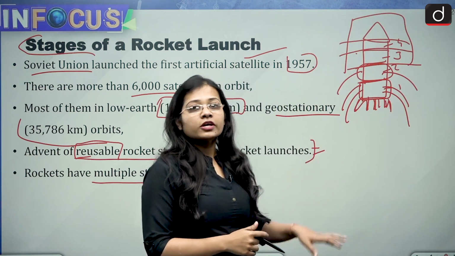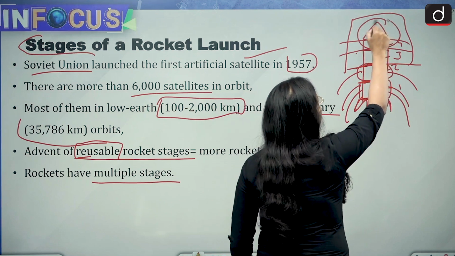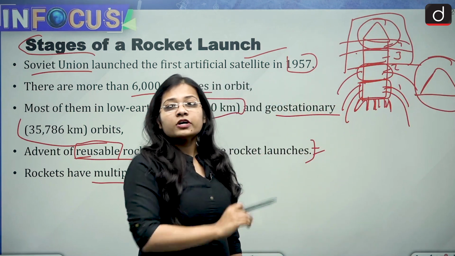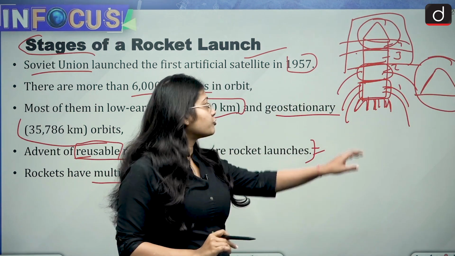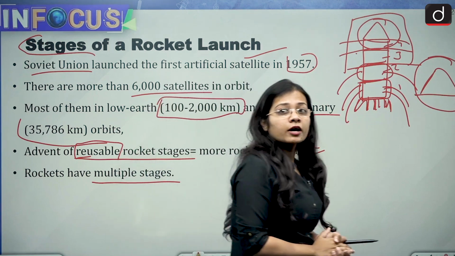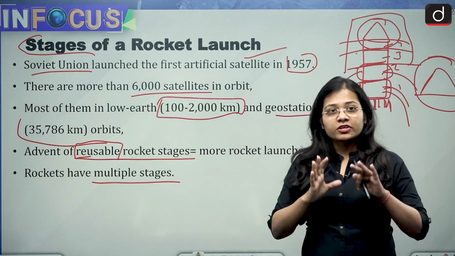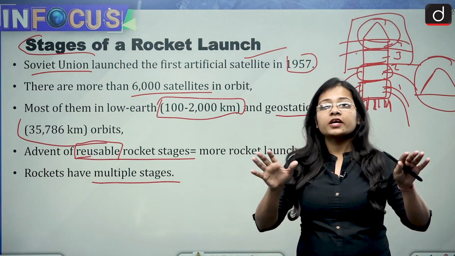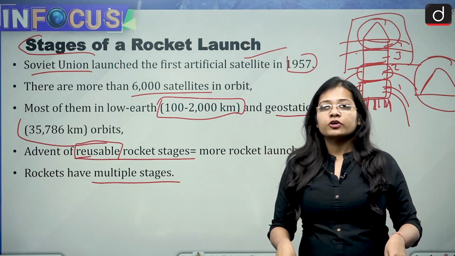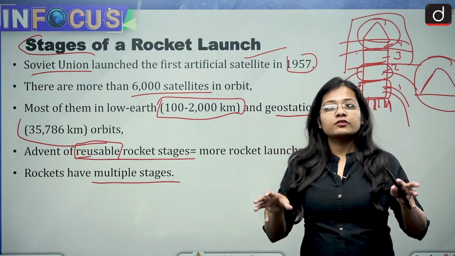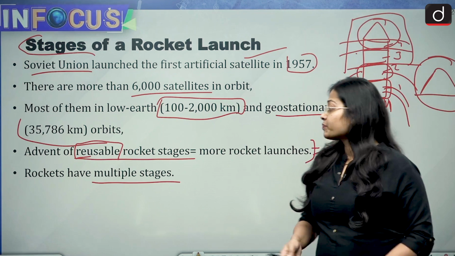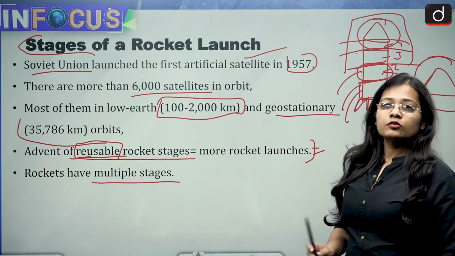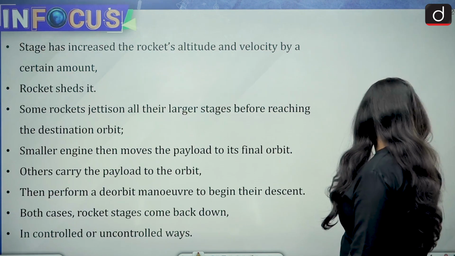The destination of the rocket is what the last stage consists of. If this is the last stage, then this is the part of the rocket which will reach the destination, and from here the payloads of the rocket will come out and start to perform whatever their function is. This shedding of parts of a rocket comes back into the atmosphere or back into the orbit of the earth, and that is why it is called re-entry of the rocket. We also want these rocket stages to become reusable, so that they can be used again.